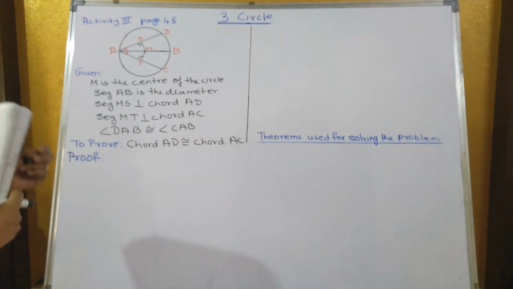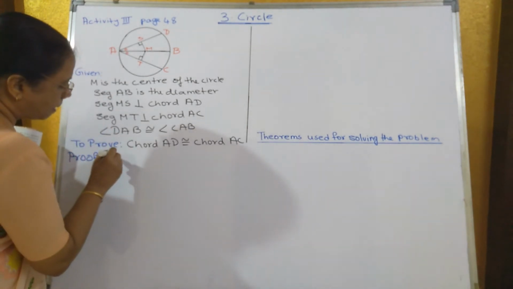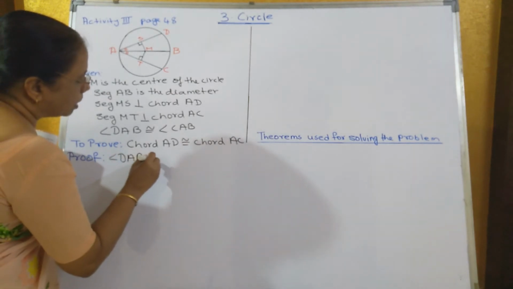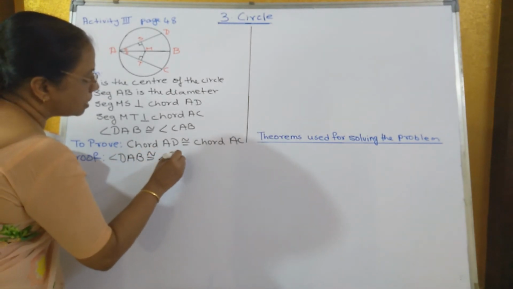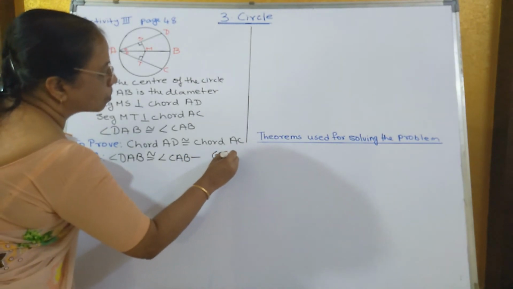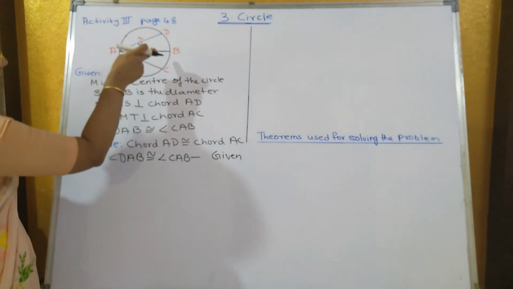Now they have already given that angle DAB is congruent to angle CAB, that is given. Now instead of writing DAB, we will shorten it.